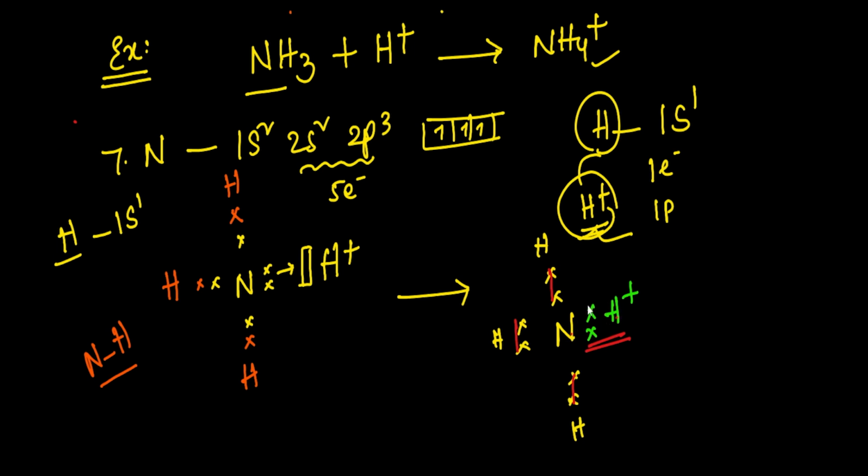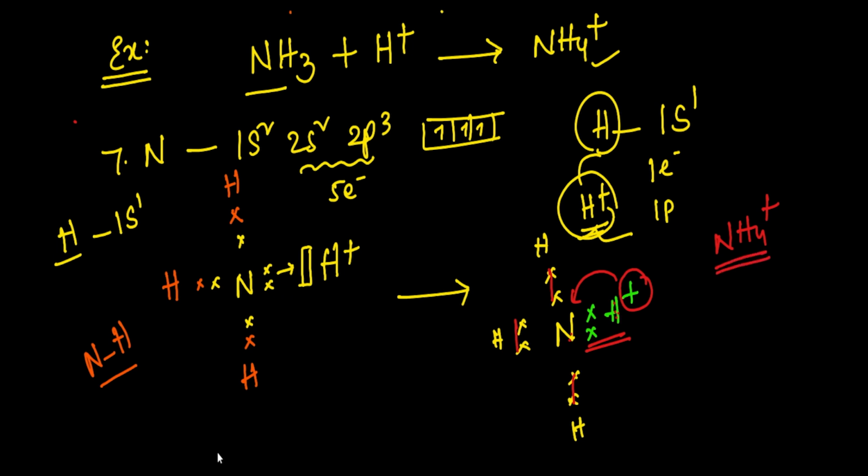Here hydrogen is accepting. So like this NH4+ will form. Here the positive charge from the hydrogen atom is shifted to the nitrogen, because the nitrogen is donating this electron pair. So that is why it is shifted from hydrogen to nitrogen. So finally we get NH4+, like this.